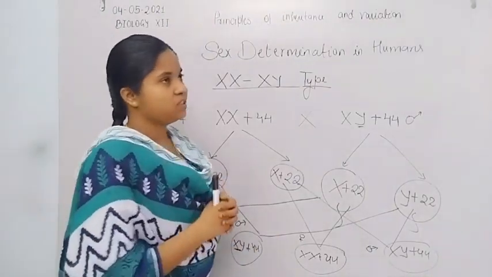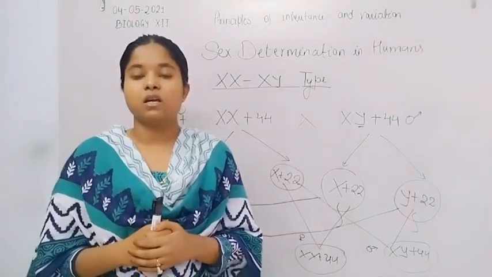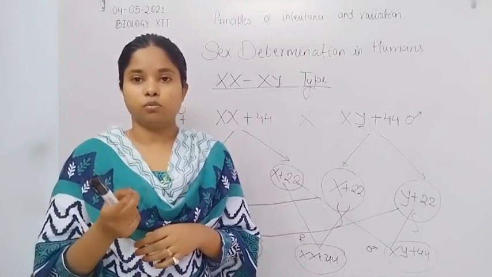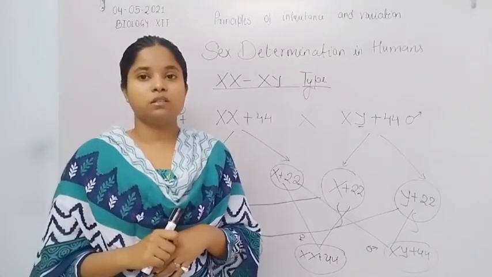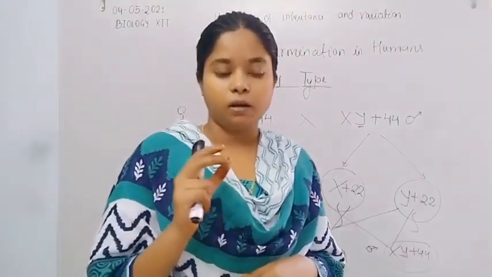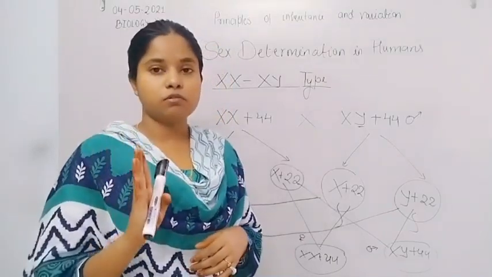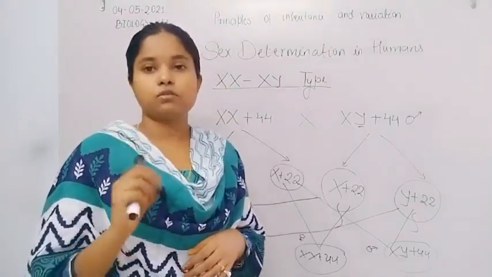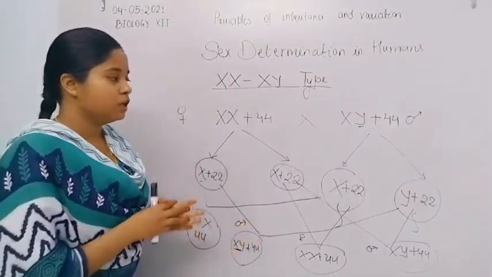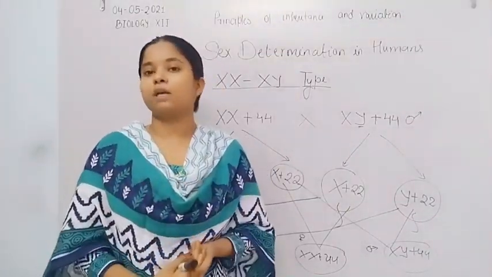But in case of Turner syndrome, only one X chromosome is present, and the cell lacks the other X chromosome. Due to this, the total number of chromosomes in individuals suffering with Turner syndrome is 45. Such individuals also show female characteristics because the Y chromosome is absent.